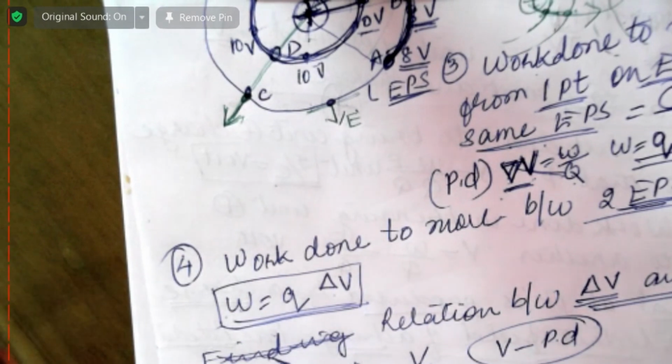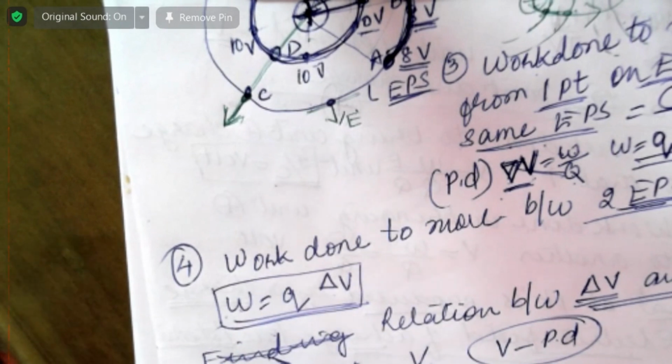Electric field strength. Remember, force is equal to Q by R square, and electric field strength is equal to force by charge. Remember this electric field strength, that is why this is important.